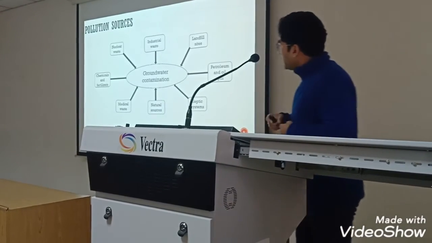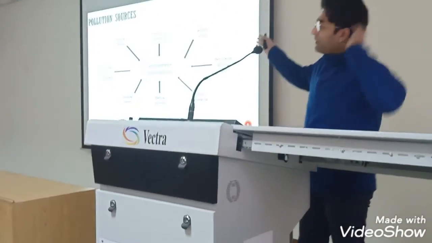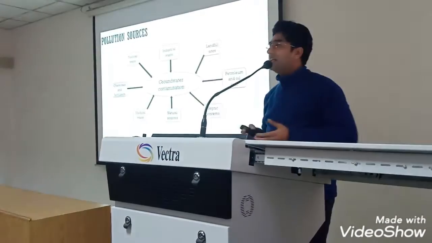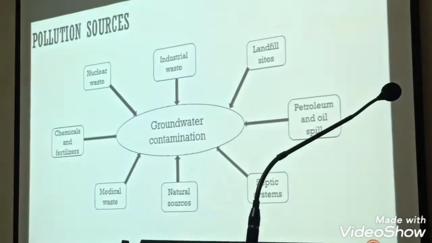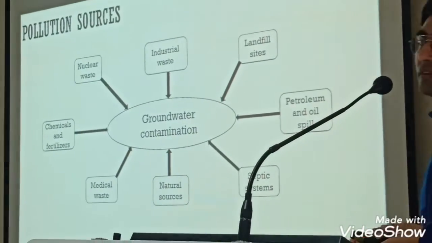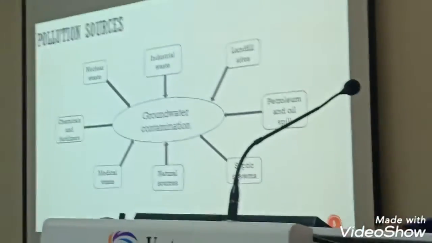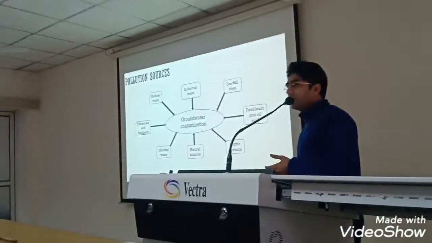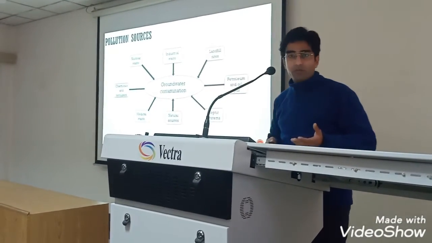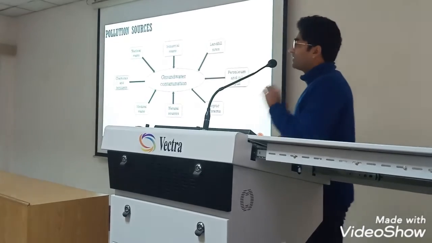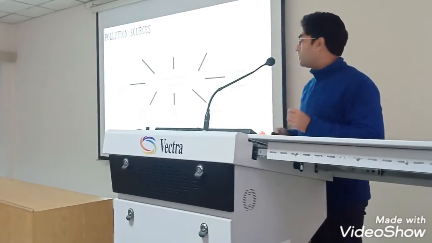So these are the pollution sources. We are all familiar with them; we see them in daily life. Some of them are point sources, some are non-point sources. For example, an agricultural field where you apply chemical fertilizers is a non-point source. A septic leakage would be a point source, where you can identify and precisely establish its coordinates.